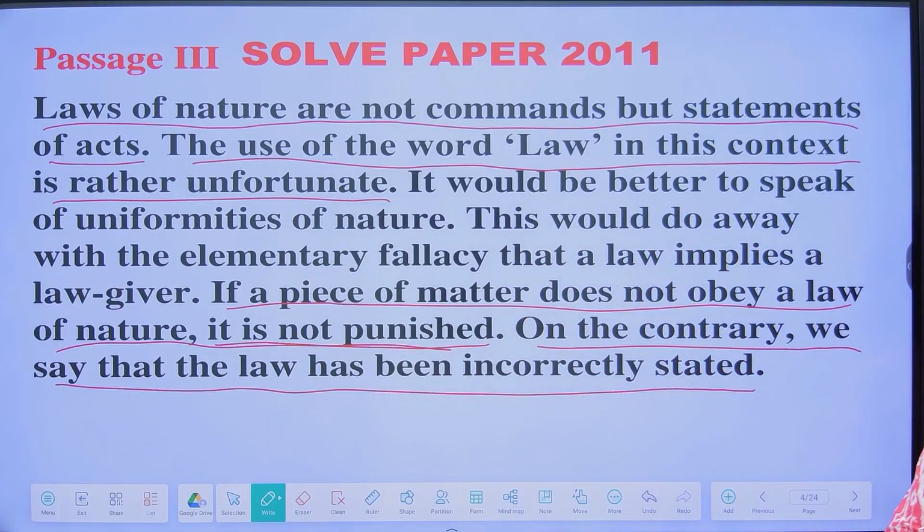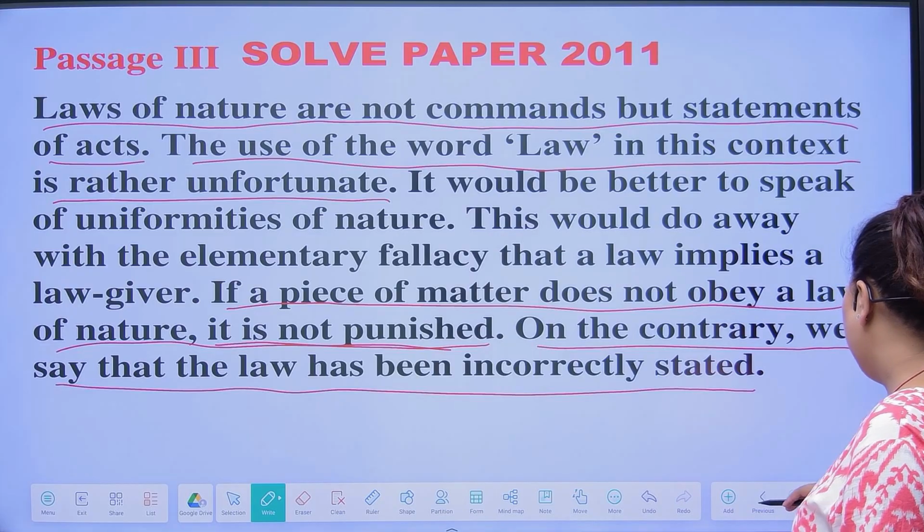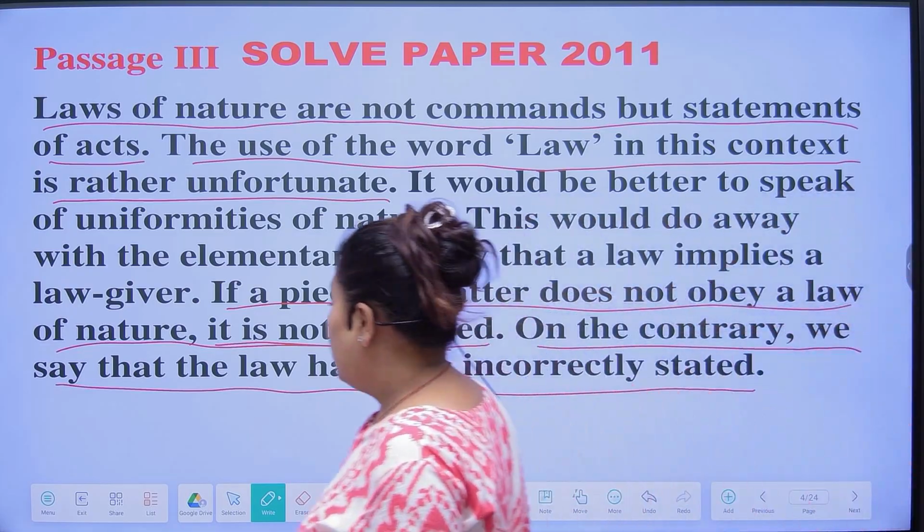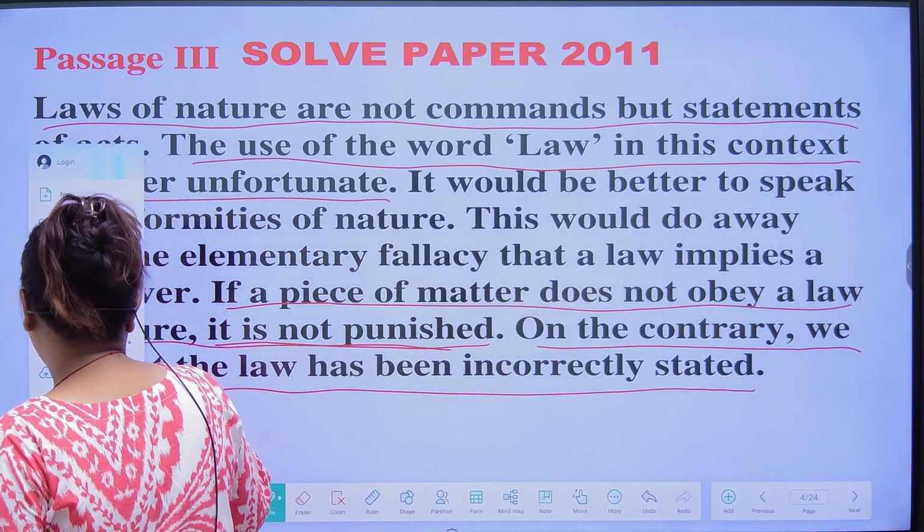So these are the questions. Write it down in your copy and read this very carefully. So the questions are done. Now we will do some synonyms and antonyms of words.